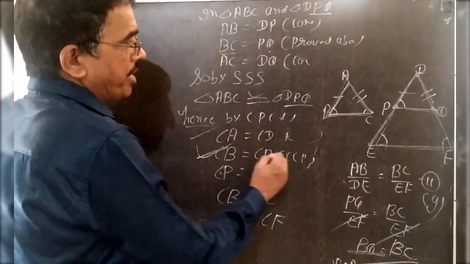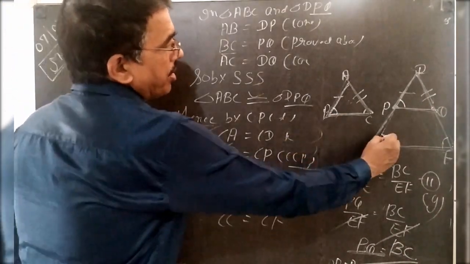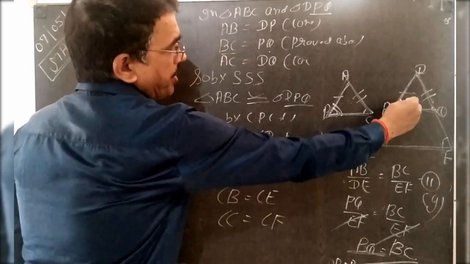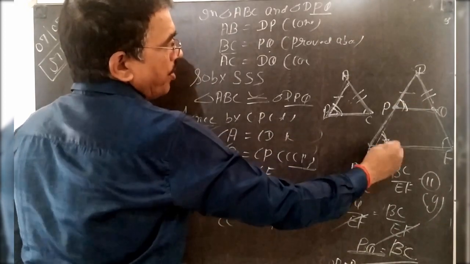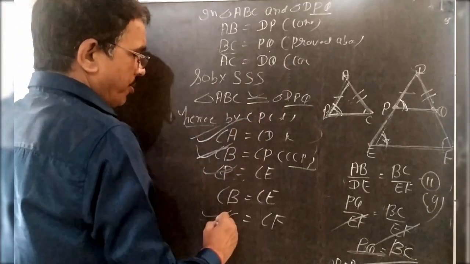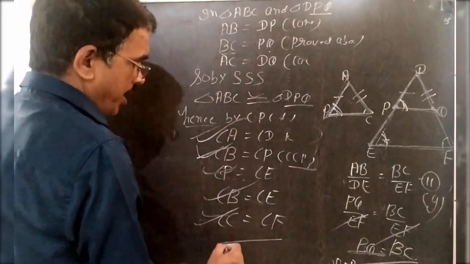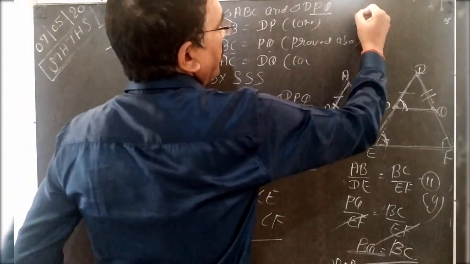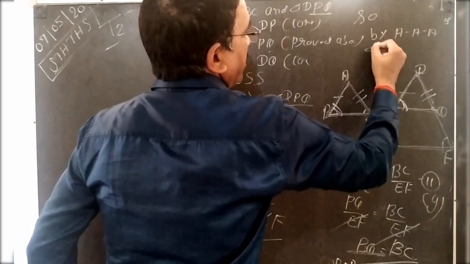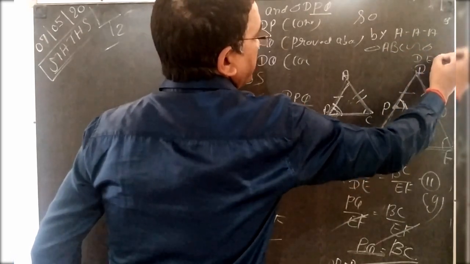Here B is equal to P by CPCT, and here P is equal to E by corresponding angles. The relation between the corresponding angles: B is equal to P by CPCT, P is equal to E by corresponding, hence B is equal to E. Similarly, C is equal to F. So find out, student, A is equal to D, B is equal to E, and C is equal to F. So by AAA, triangle ABC is similar to triangle DEF. That's okay.